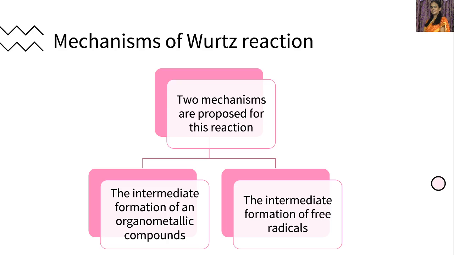The first one is the intermediate formation of an organometallic compound, and the second one is the intermediate formation of free radicals. So, in these two ways, higher alkane is obtained from alkyl halide in presence of sodium metal. Let's discuss the two different mechanisms one by one.